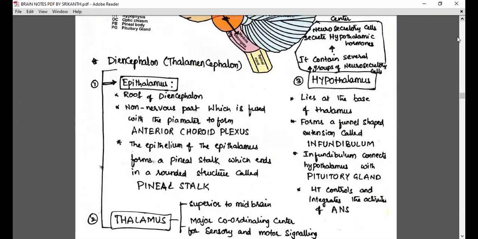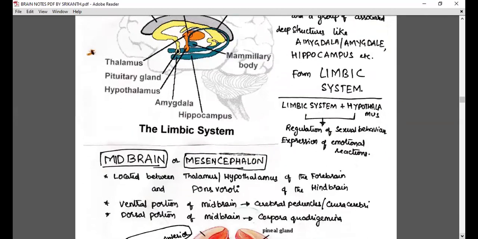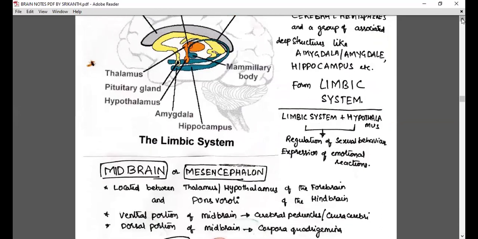Let me continue. What have we completed? We have completed the forebrain, which includes the cerebrum and diencephalon. We discussed these two: the cerebral hemisphere and diencephalon are completed. That means we are now moving to the midbrain.